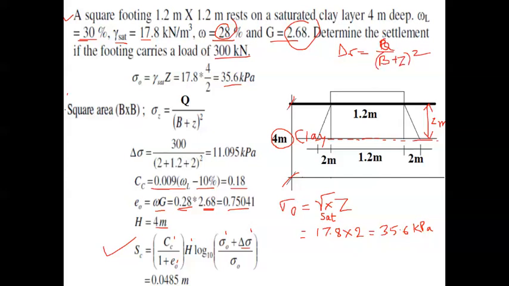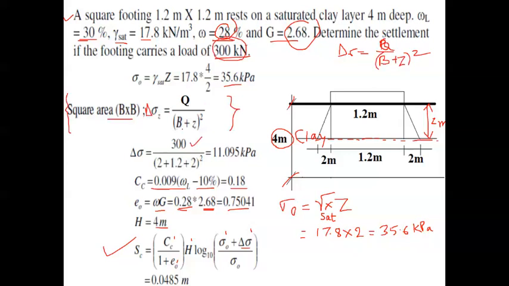I think if you remember the stress chapter, stress distribution in soil, there we had a similar equation. You turn the page of your notebook, and you'll get this particular equation. For a square area B by B, sigma Z, delta only we are considering here, the change in stress due to the new construction, is Q divided by B plus Z the whole square, where Q is the point load. The point load is 300 kilonewton. Directly we can take that.